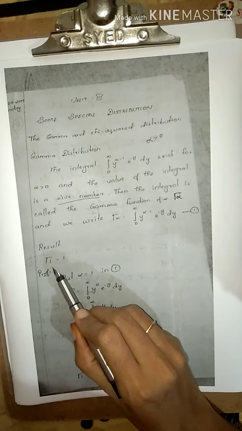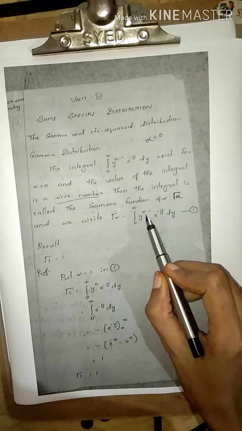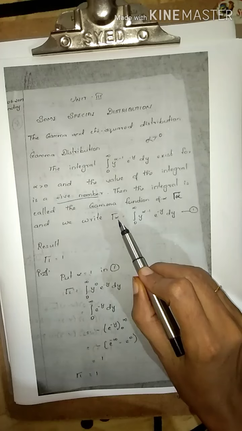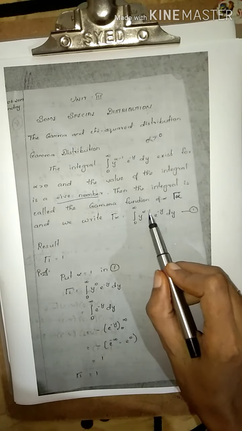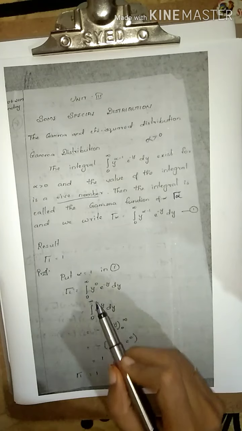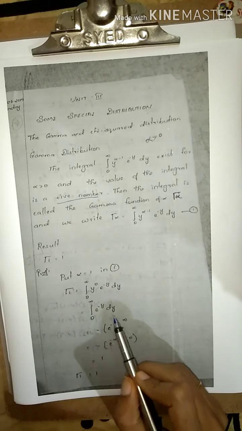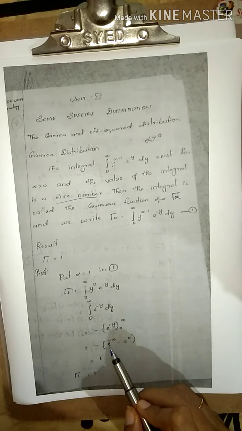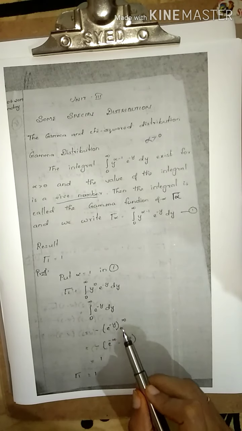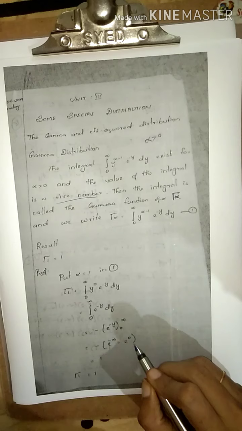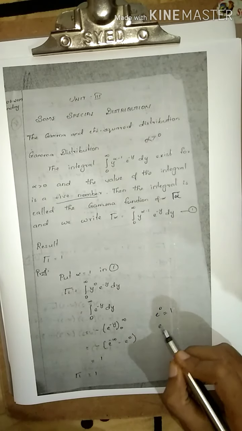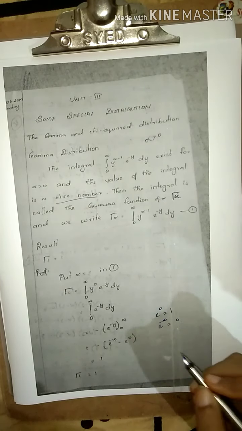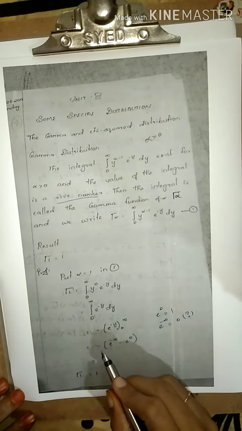Now you can say that gamma 1 is equal to 1. For that, in this place of alpha, substitute 1. So gamma 1 equals the integral from 0 to infinity of y power 1 minus 1, e power minus y dy. So y power 0 becomes 1, and we have e power minus y dy, just integrate this one. You get e power minus infinity at the upper limit minus the lower limit. You know that e power 0 is equal to 1 and e power minus infinity is equal to 0. You have to verify this one, so e power 0 equals 1, so gamma 1 is equal to 1.